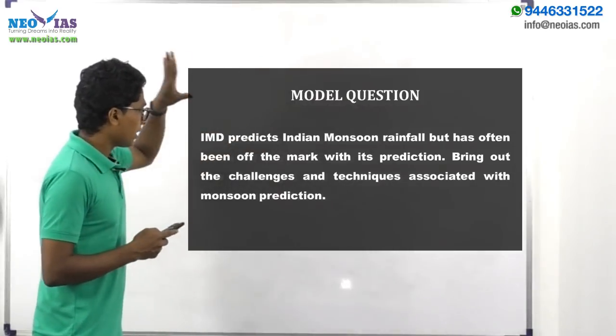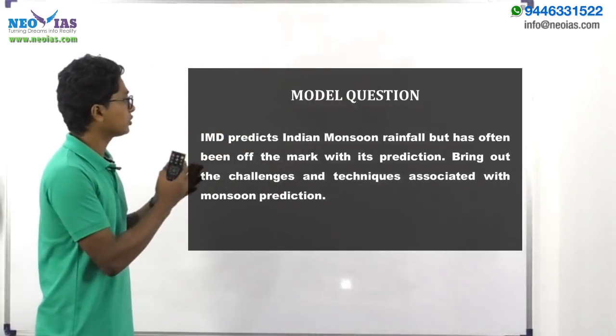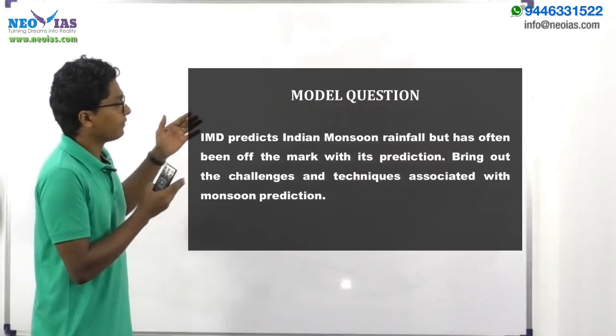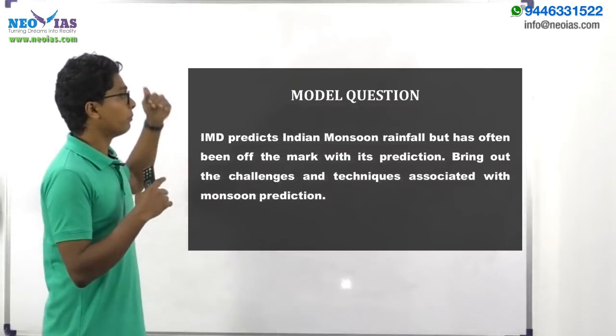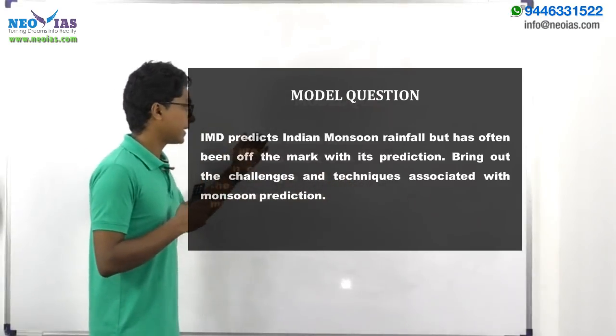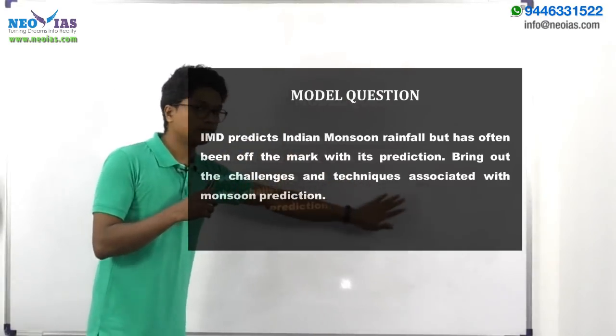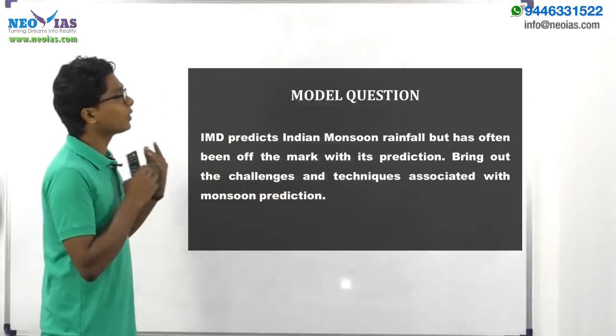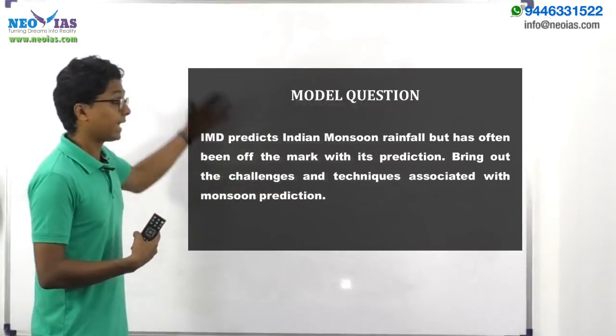Now a perfect model answer for this question should discuss the importance of the Indian monsoon, why the prediction is important, as well as the challenges and techniques associated with it, plus what will be the benefits if you have an accurate prediction.